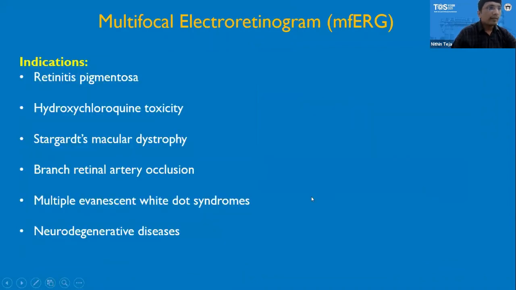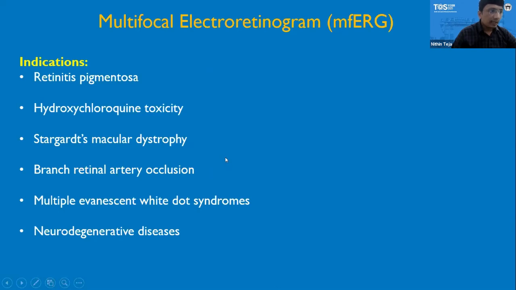So moving on to the indications of multifocal ERG, it is useful in cases of retinitis pigmentosa. In the initial cases of retinitis pigmentosa, the periphery is more involved when compared to the central part. So the multifocal ERG may be normal or subnormal with flat scotopic and photopic responses in cases of retinitis pigmentosa. It is also useful in hydroxychloroquine toxicity. It is useful to prognosticate the disease.